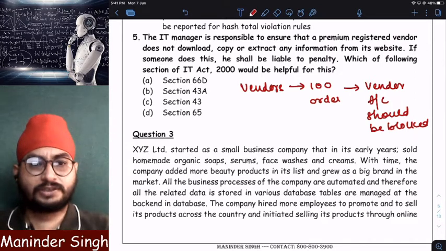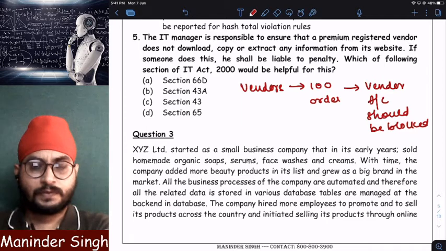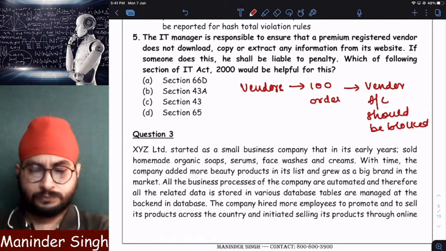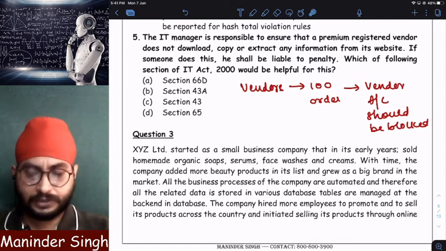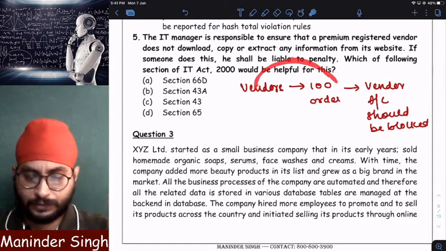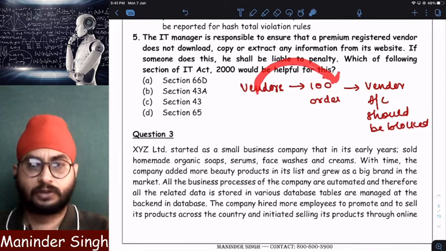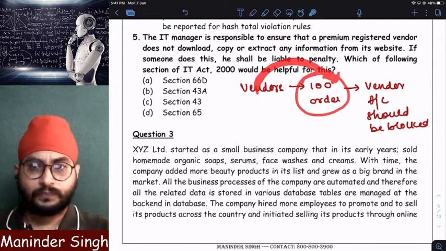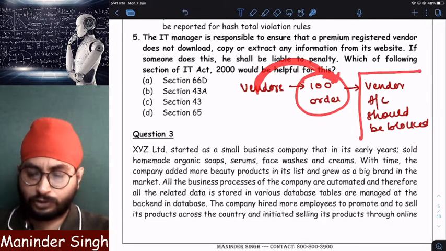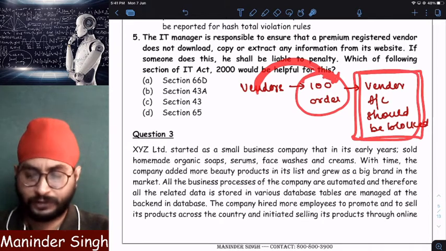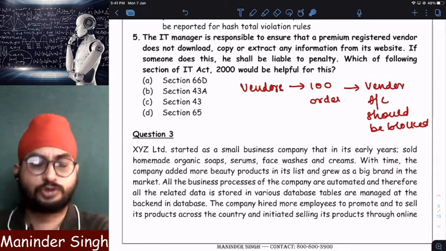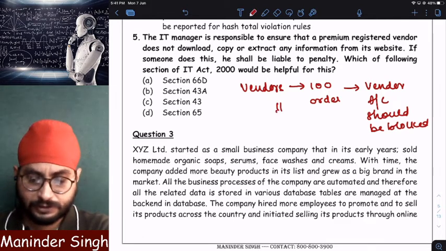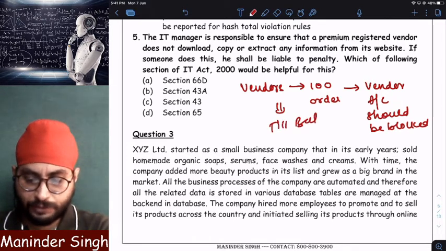KKLP is saying that once the order reaches the maximum limit, the vendor's orders should be stopped. So let us assume that according to KKLP, the policy is 100 orders. So what is KKLP telling you? Keep checking whether the number of orders reaches 100 or not. Once the orders reach 100, immediately my website should block the vendor from orders. The vendor account should be stopped till the payment is received, till the balance payment is cleared.